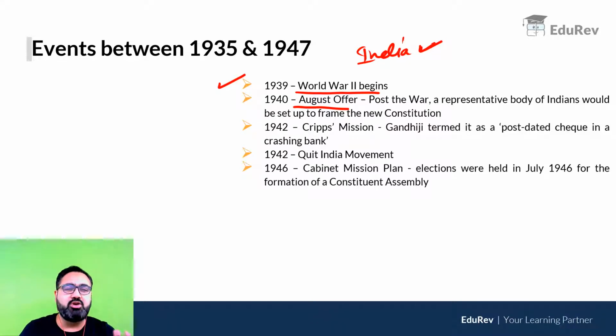Now, Congress was obviously not happy with it. They wanted something to be done right now. They were not happy with any assurances to be given later. So it was obviously rejected.